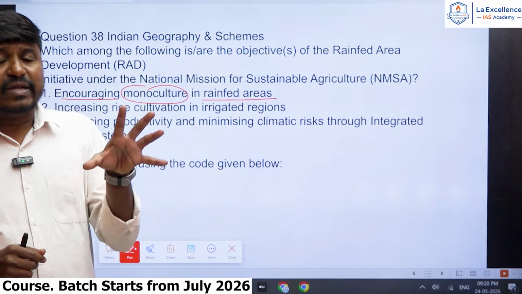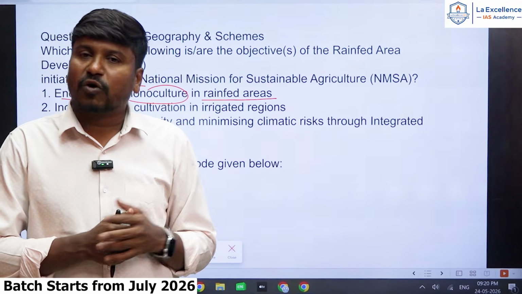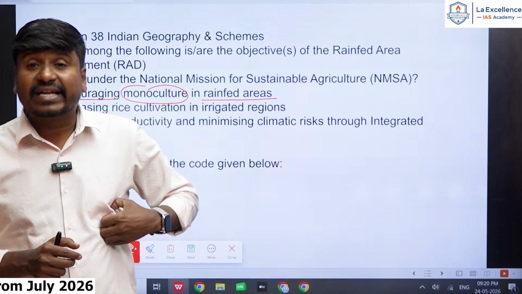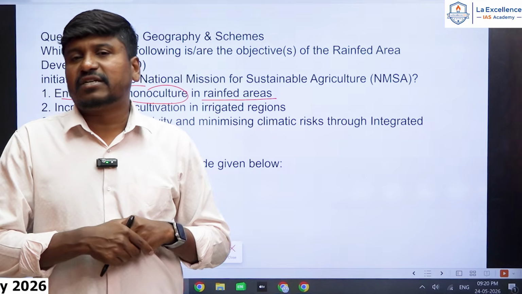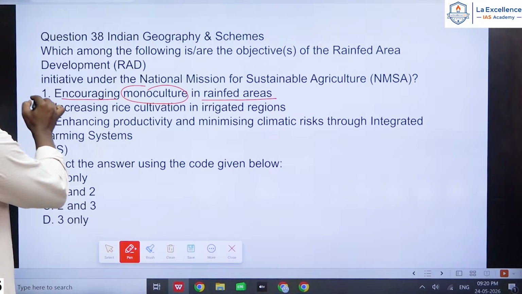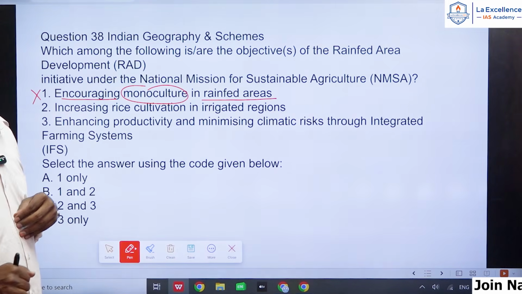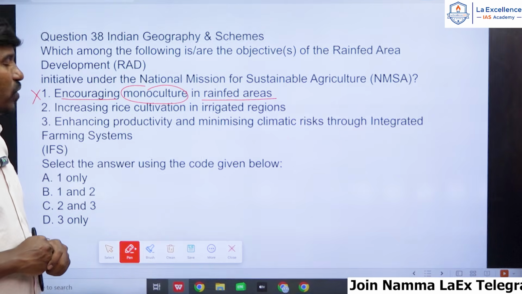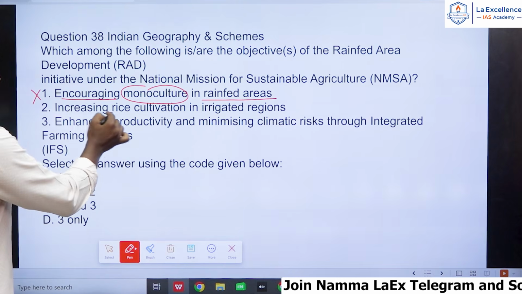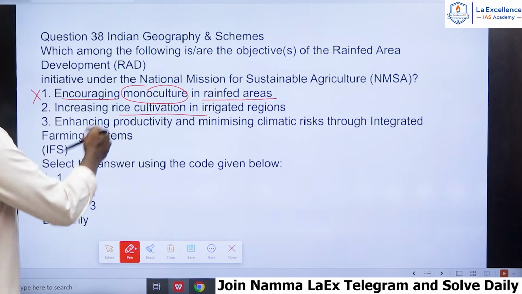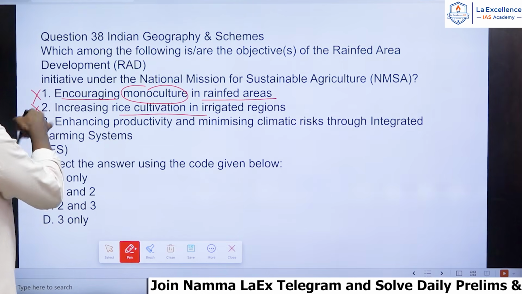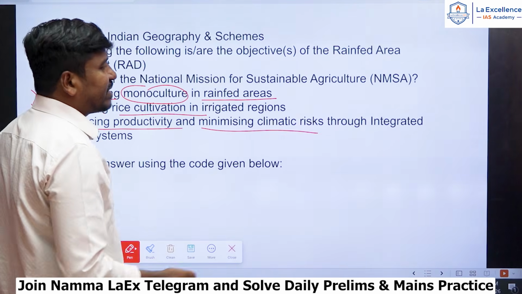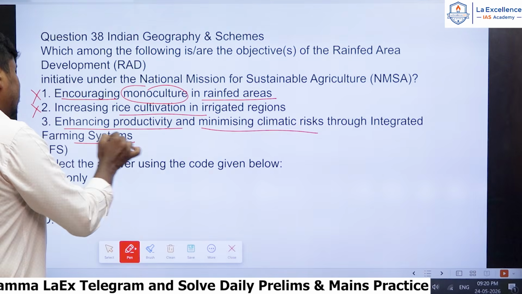We have to grow different crops to increase the nutritional value of the soil. If you grow the same crop repeatedly, soil degradation increases, and that further causes desertification problems. That's why the first statement is wrong. It is not encouraged to cultivate monocrops. Increasing rice cultivation in irrigated regions, that second statement is also wrong, because this topic is about dry areas. And enhancing productivity and minimizing climatic risk through an integrated farming system is the correct statement.